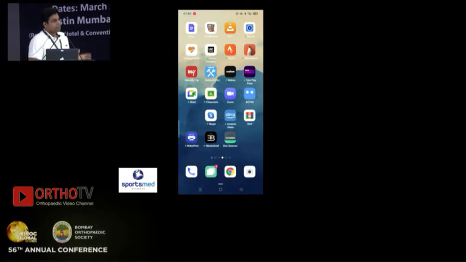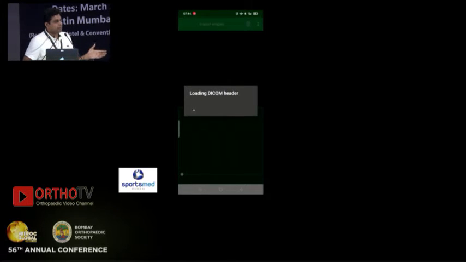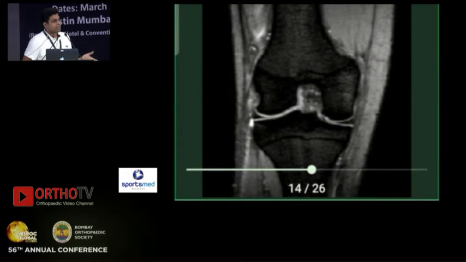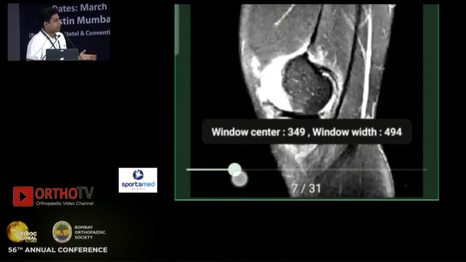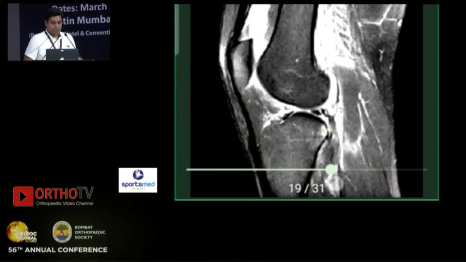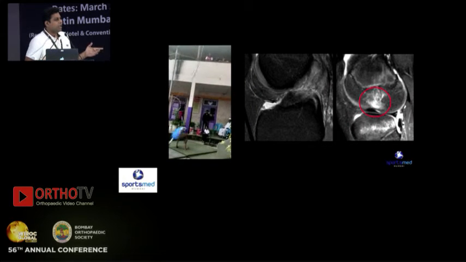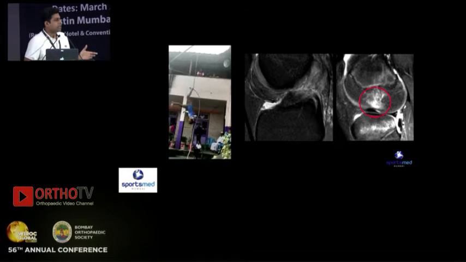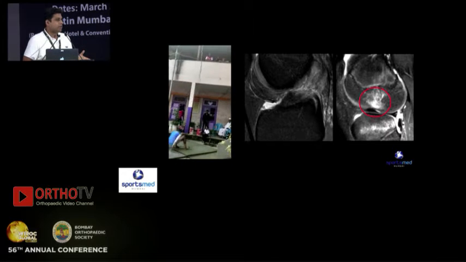Most often we like to get the DICOM images from them, and these DICOM images can presently be viewed on our cell phone devices as well, where we can really study the intensity of the injury, the kind of ACL rupture, and the amount of impact in the bone, based on which we can tweak their initial post-injury management. Sometimes we have very subtle injuries, like this player who was doing Malkhamb, fell from a very small height, and you can expect a very minimal impact in the bone and just a pull off of the ACL. In these cases, we don't need to immobilize the patient for long. We immediately put them on static quads, maybe no weight bearing for a couple of days, and get back to rehab.